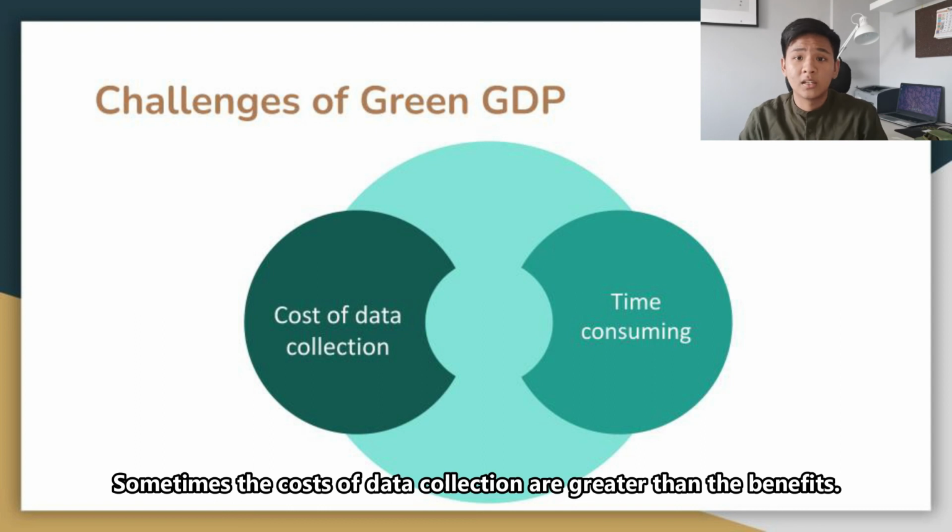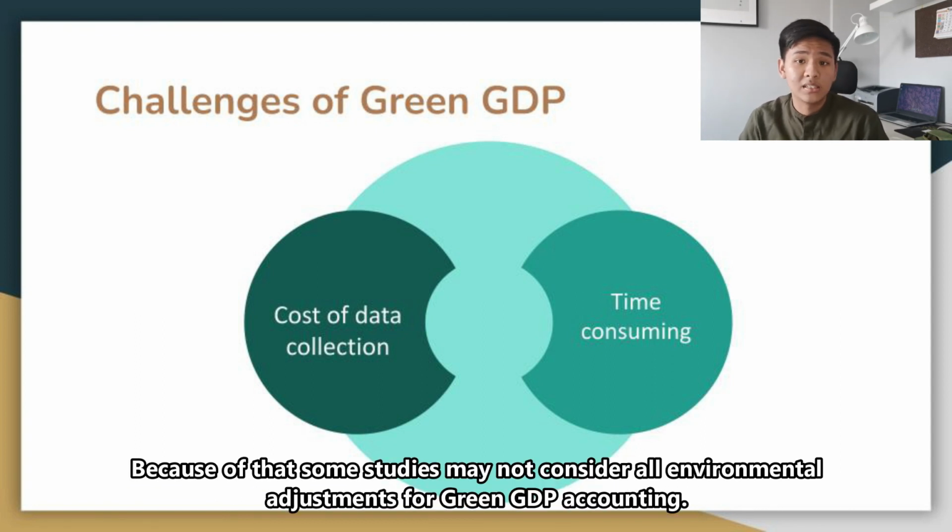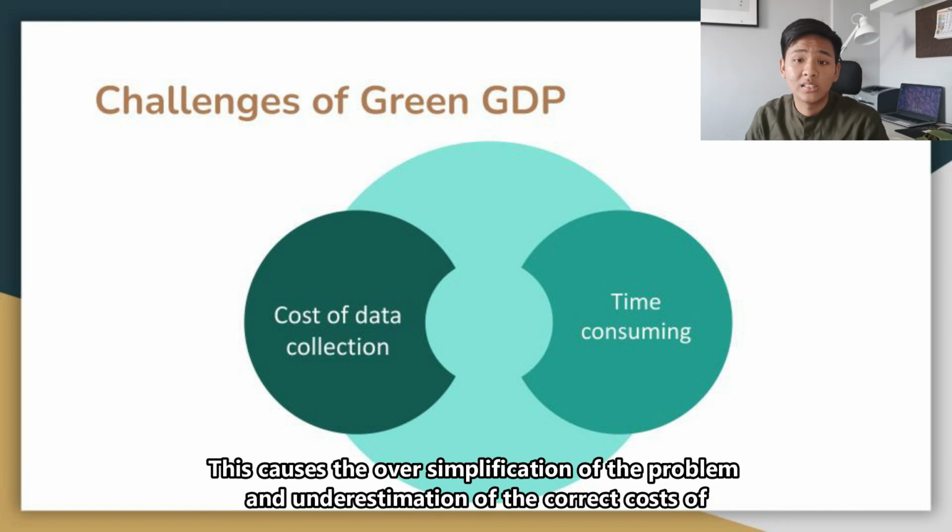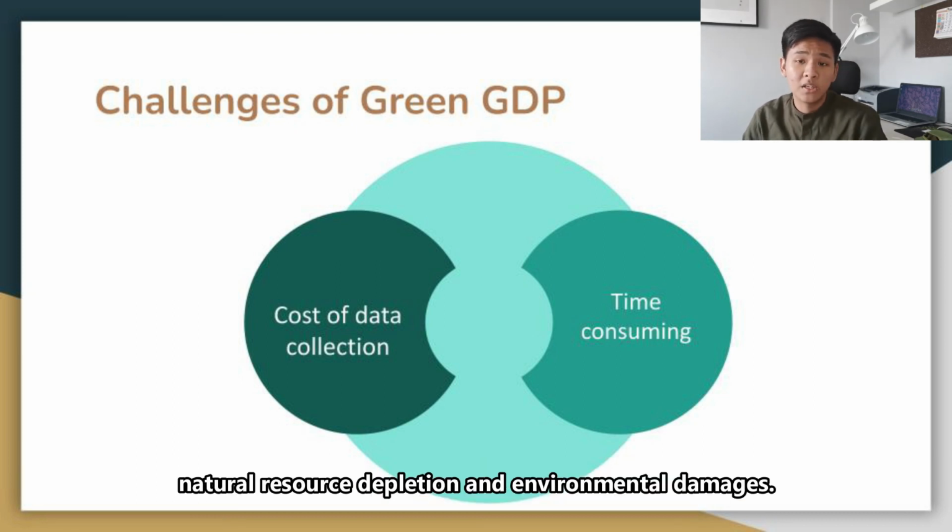Sometimes the cost of data collection is greater than the benefits. Because of that, some studies may not consider all environmental adjustments for green GDP accounting. This causes the oversimplification of the problem and underestimation of the correct cost of natural resource depletion and environmental damages.